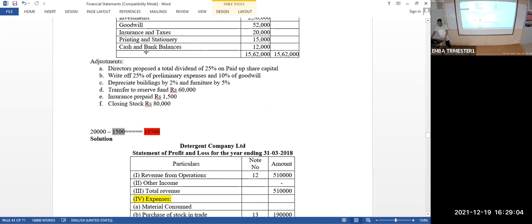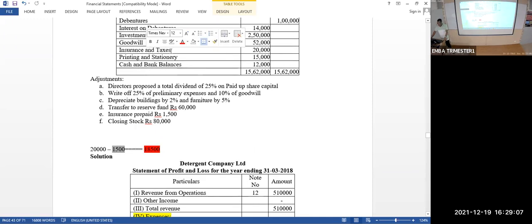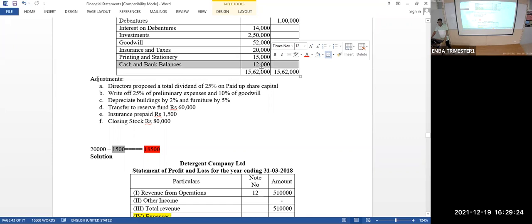No. Insurance is there. Insurance and tax. This tax is not income tax, please understand. This may be GST. On the premium, you are paying GST, right? That amount, maybe. So it should go to other expense. Printing and stationery, other expense. Cash and bank balance. Under current asset, there is one heading. Tell that heading. Cash and cash equivalents. Cash and cash equivalents will have this 12,000.